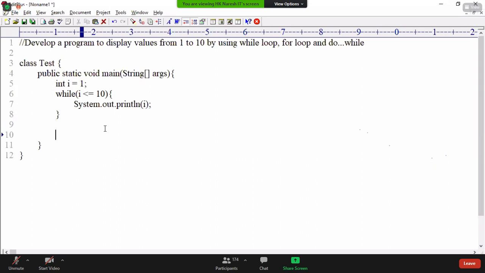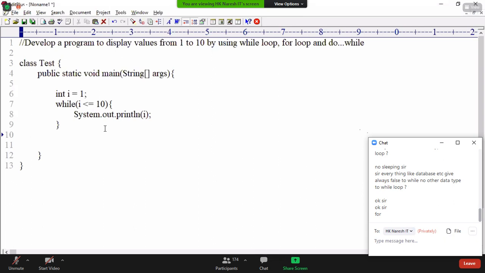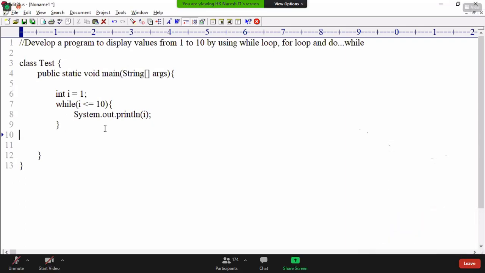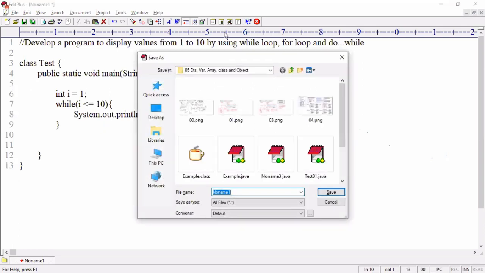Tell me, is this program completed? That's all? If I write this one, then what happens? Lifelong output will be one only displayed, right? Lifelong, output will be one only displayed.